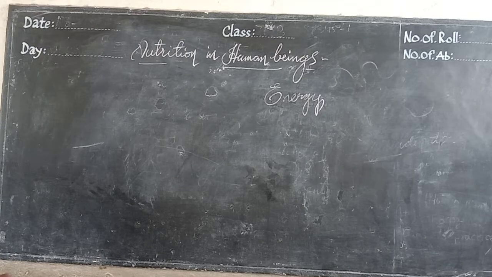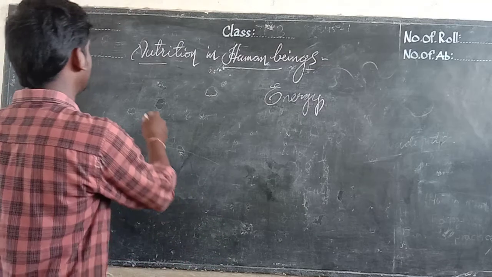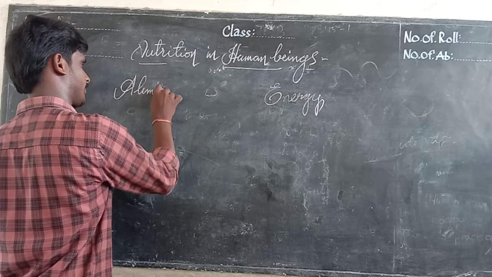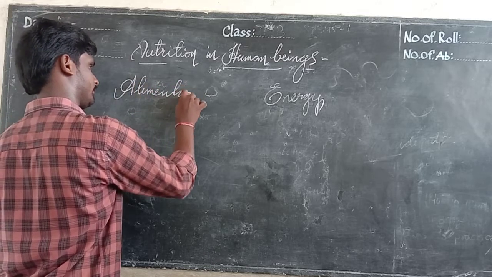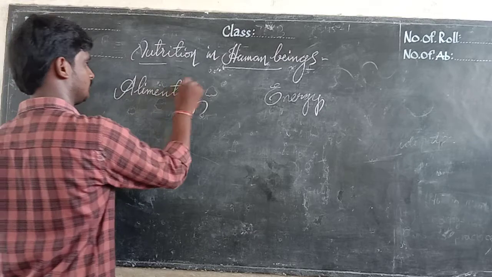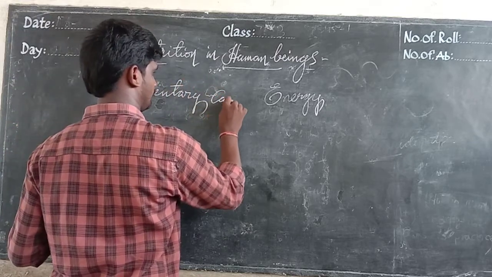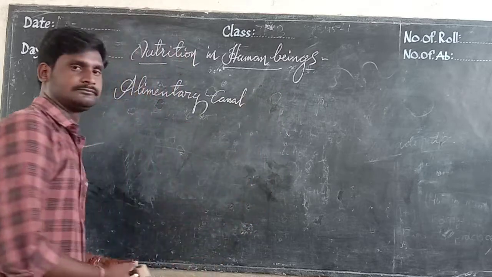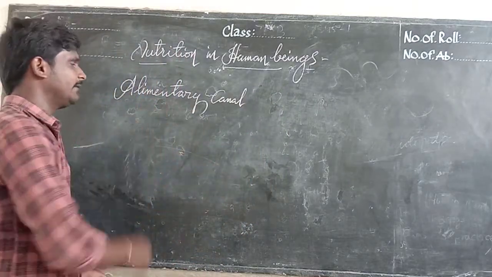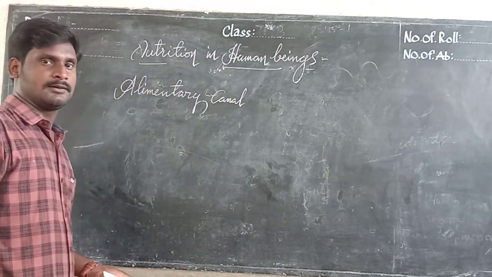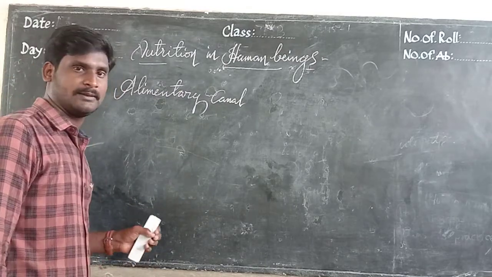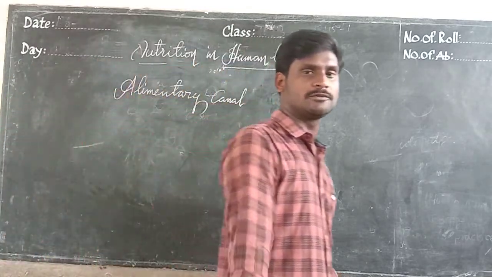That is the alimentary canal. The alimentary canal is a long tube structure.